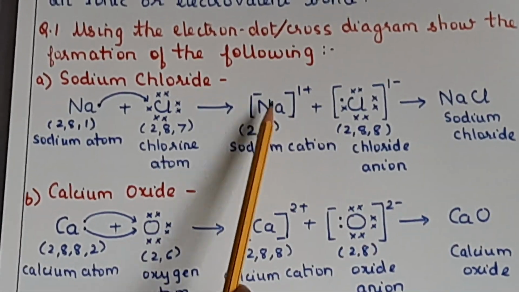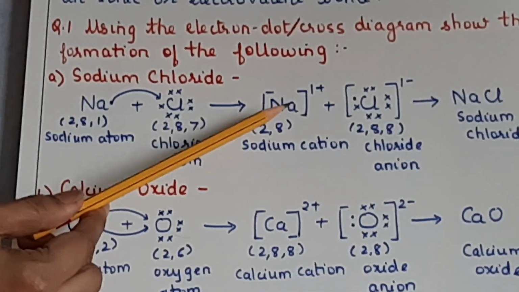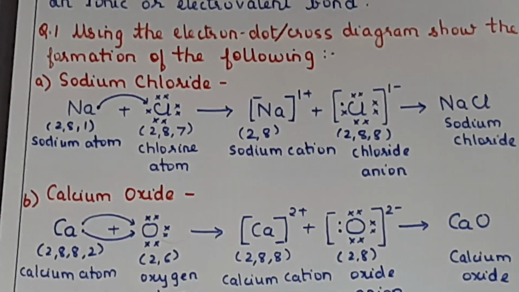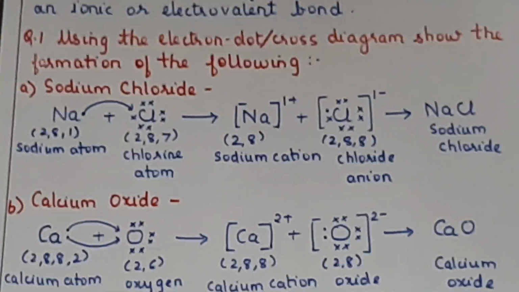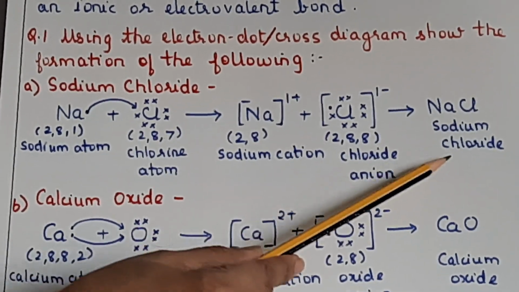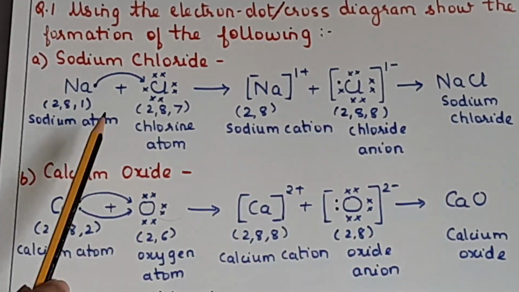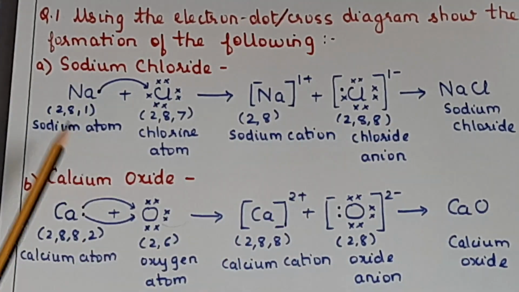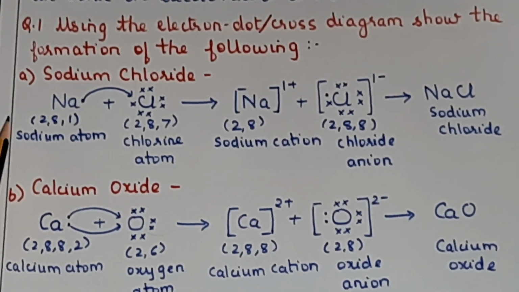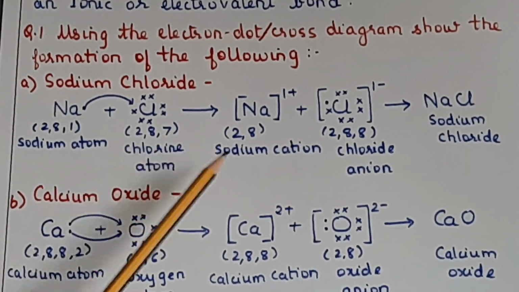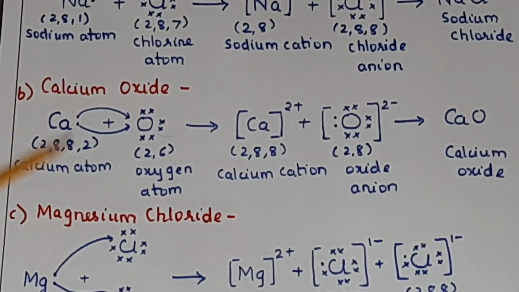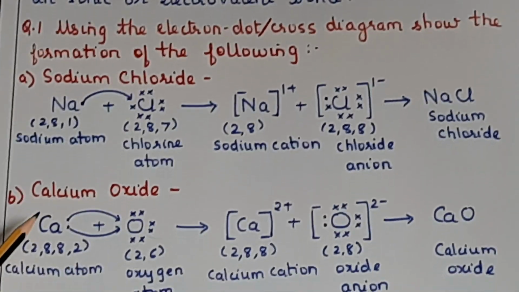So there is a strong electrostatic force of attraction between the cation and the anion. They are oppositely charged. So there exists what is called a strong electrostatic force of attraction between sodium and chlorine, resulting in the formation of sodium chloride. Okay, so you have to know how to draw this electron dot structure. These questions ask you to draw an electron dot structure to show the formation of, say, sodium chloride or calcium oxide or magnesium chloride. Okay, is it clear?